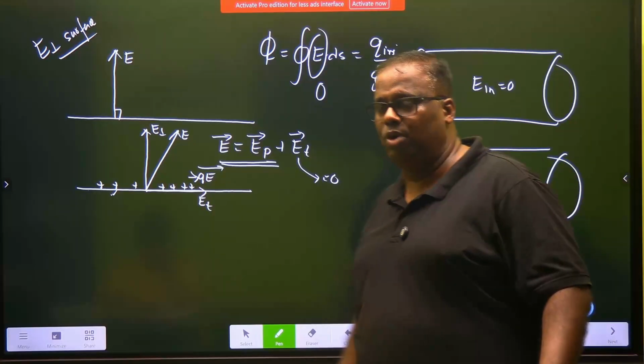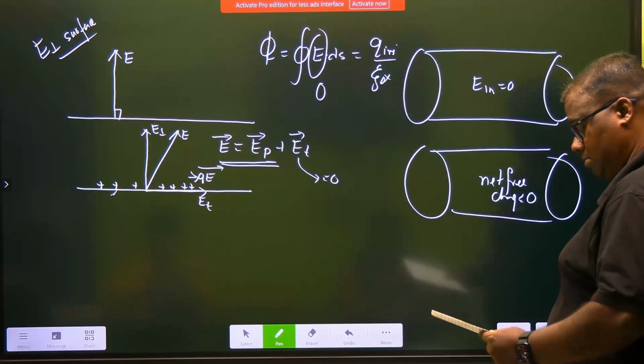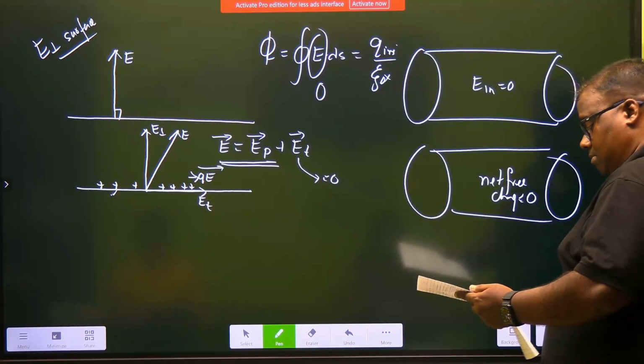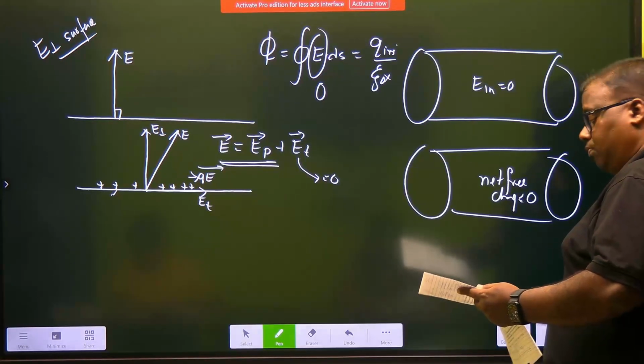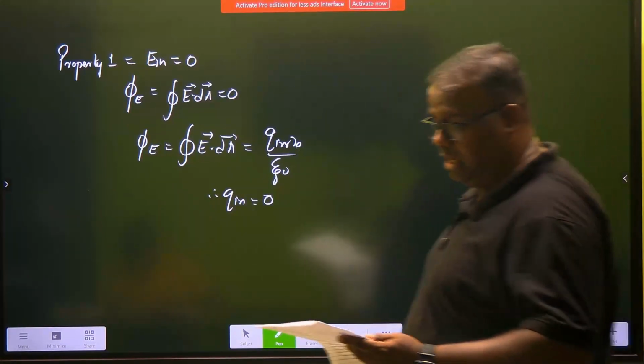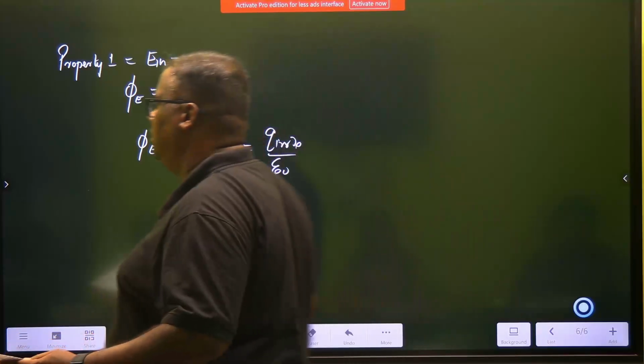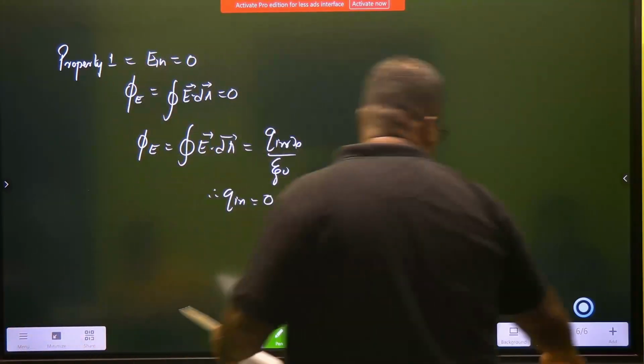Let's go to the fourth point now. The fourth point will talk about electrostatic potential.